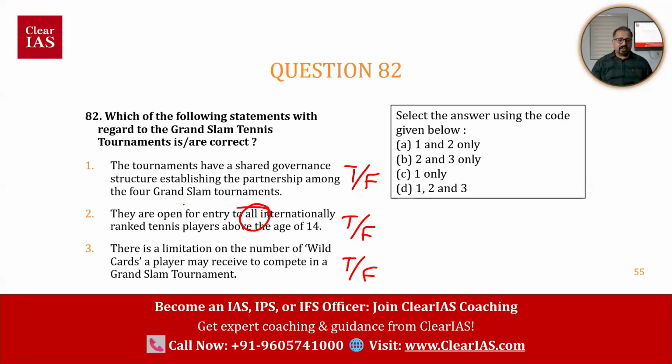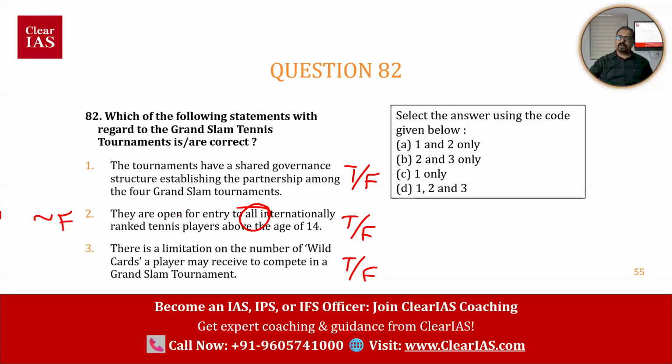So the question is connected with Grand Slam tennis tournaments, right? What is mentioned in statement 2? Grand Slam tennis tournaments are open for entry to all internationally ranked tennis players above the age of 14. We already know that whenever there is the word all, it is a generalization, very less chance of that being correct.